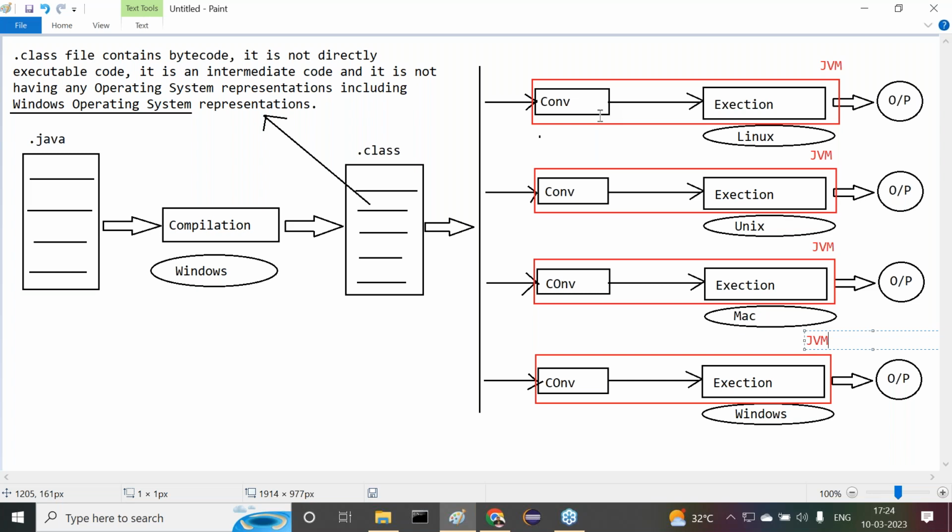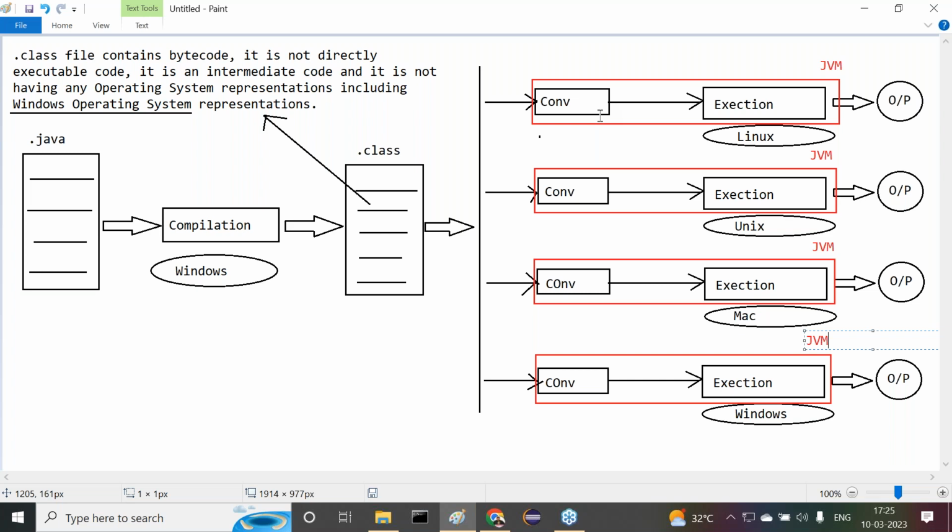Only one time. But how many times did we execute our program? Four times. Four times we executed our program, but only one time we compiled our program. Is that point clear or not?